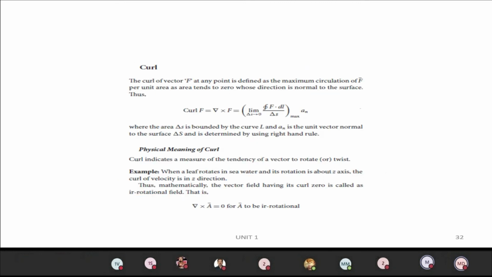So the next one we have is curl. The curl is nothing but the maximum circulation of the vector over the unit area as its volume shrinks to 0.